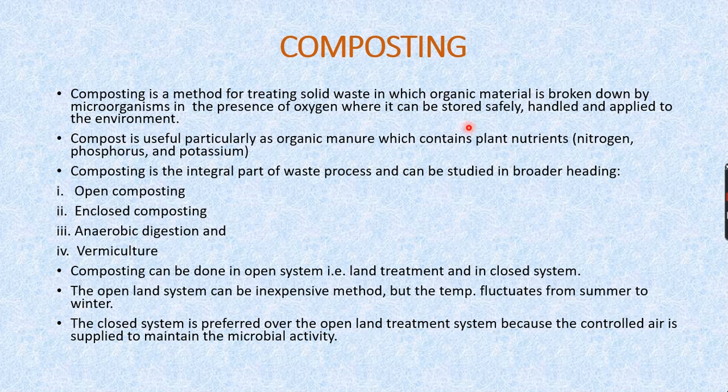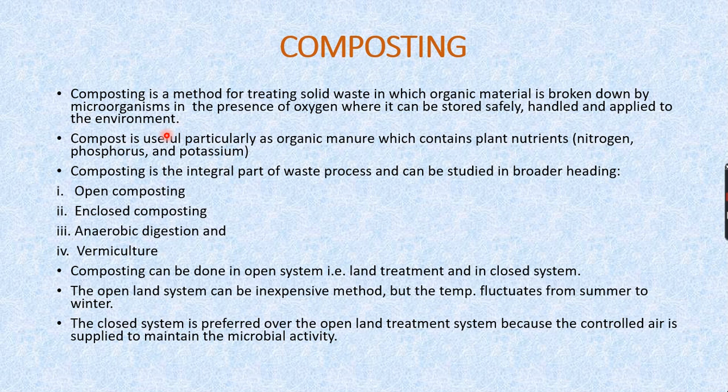Then the next type of solid waste disposal is composting. Composting is a method for treating solid waste in which organic material is broken down by microorganisms in the presence of oxygen, where it can be stored safely, handled and applied to the environment. Environment means our plants, crops, everything.